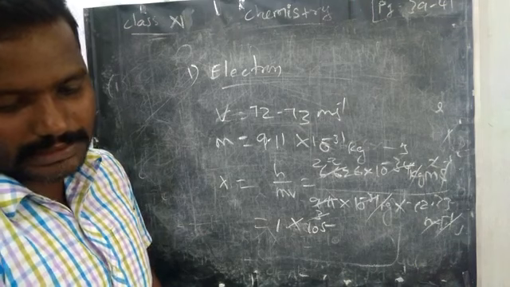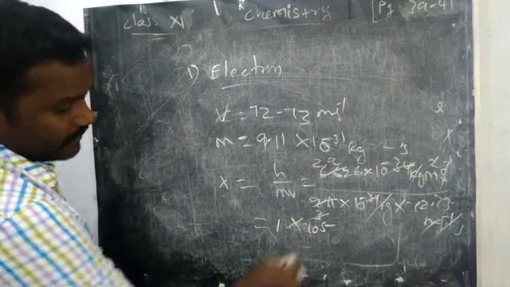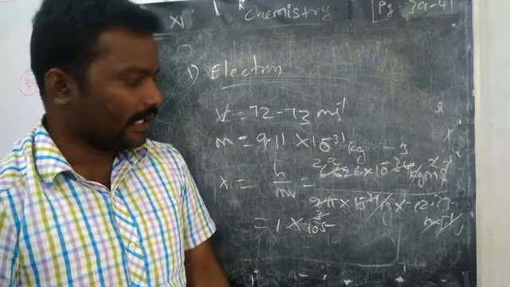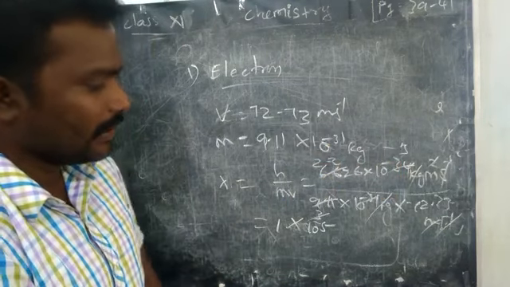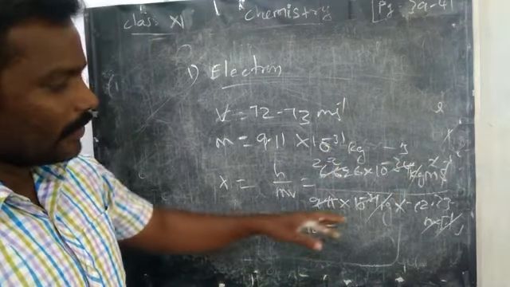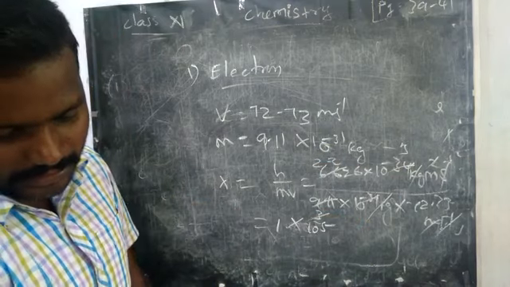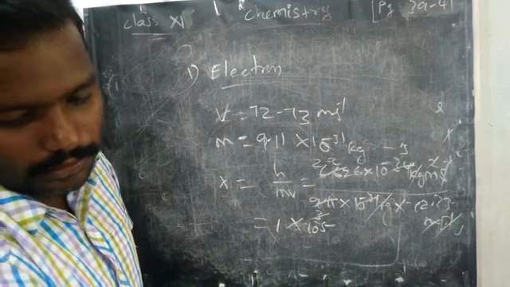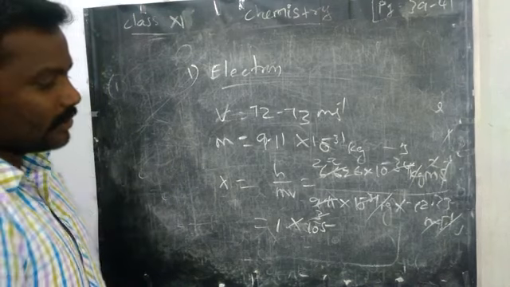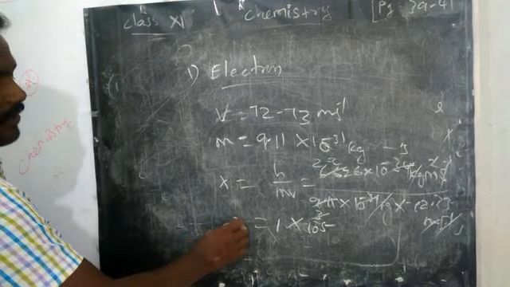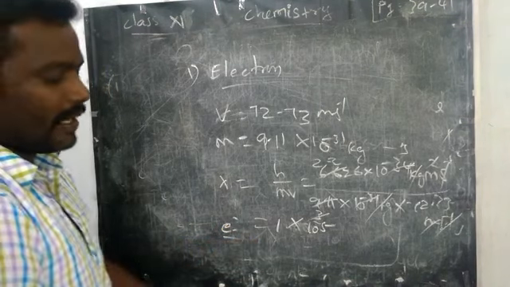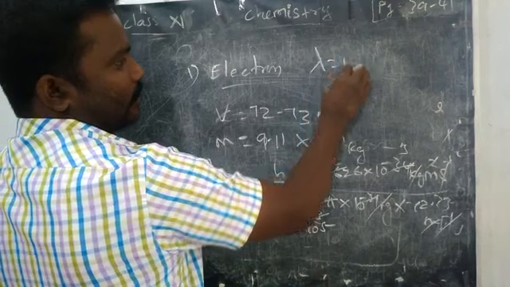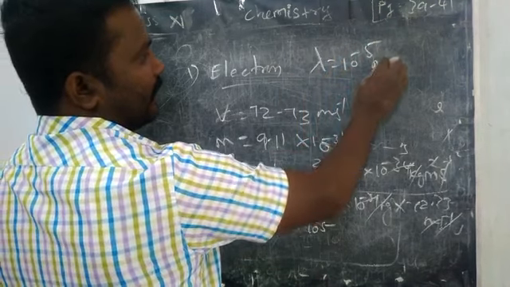Sorry, that was given wrongly, it is 10 power minus 5, because we already have 10 power minus 34 in the numerator and only 10 power minus 31 in the bottom. So for the electron we have found the λ value as 10 power minus 5 meter.